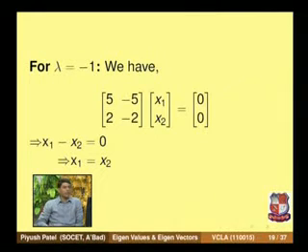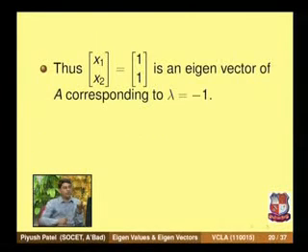So any vector whose components are both k is an eigenvector for this eigenvalue. In particular, let us take x2 equal to 1, so that x1 is equal to 1. So the vector (x1, x2) equal to (1, 1) is an eigenvector of matrix A corresponding to the eigenvalue lambda equal to minus 1.